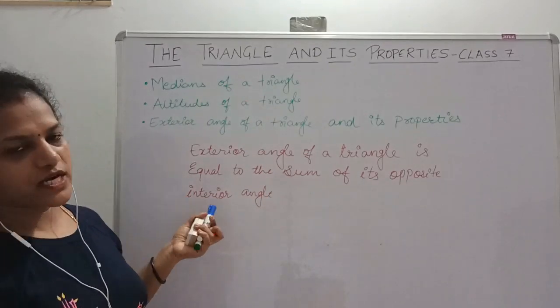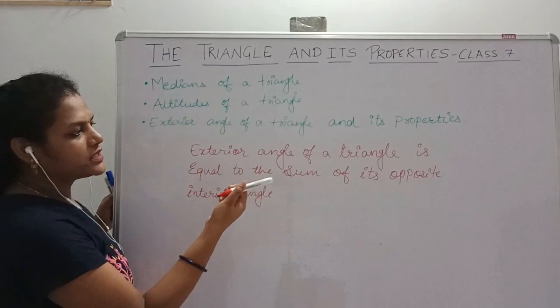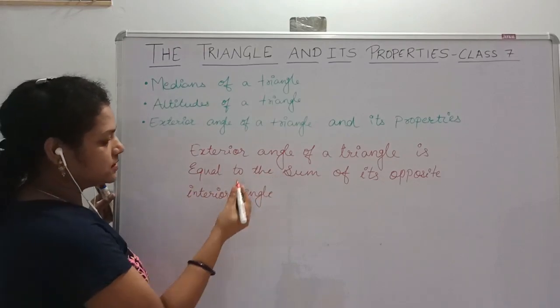Exterior angle of a triangle is equal to the sum of its opposite interior angles.